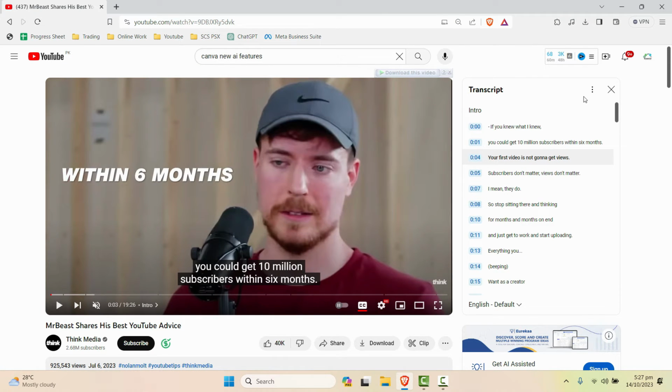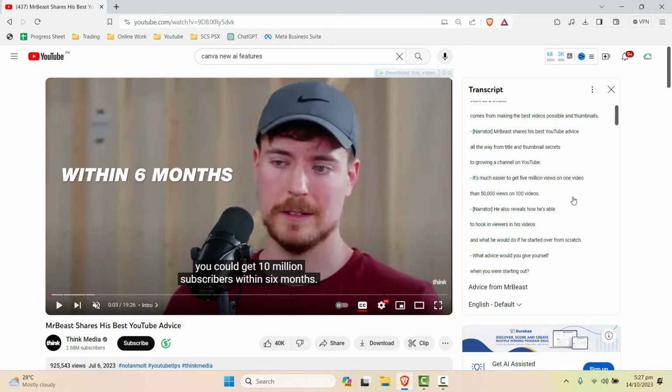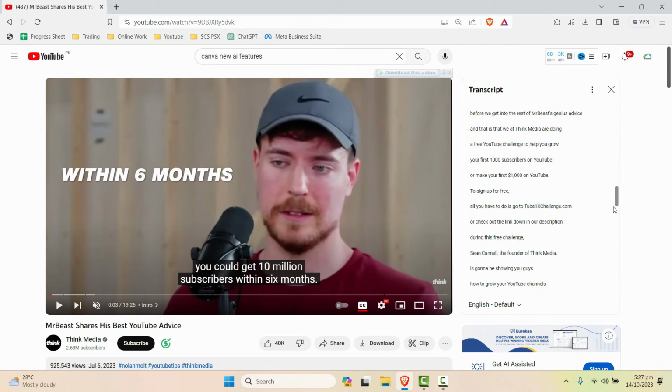Now we can see the transcript, but as you can see, it appears with the timestamp. I just want the simple text. So afterwards, what I'll do is just click on these three dots again here and click on the toggle timestamps. Now you can see that the transcript timestamps are now removed.